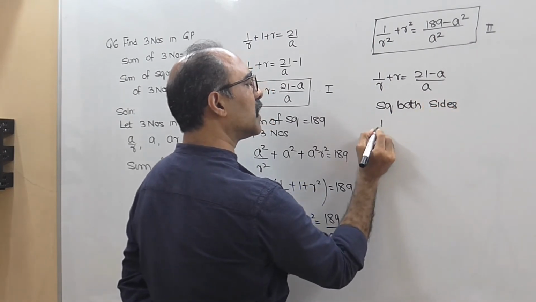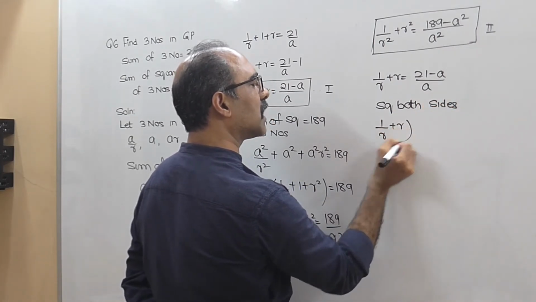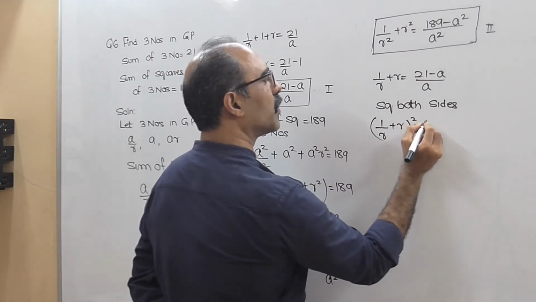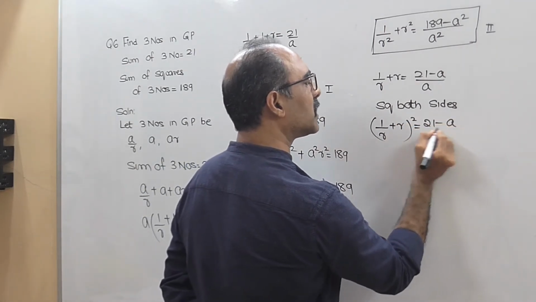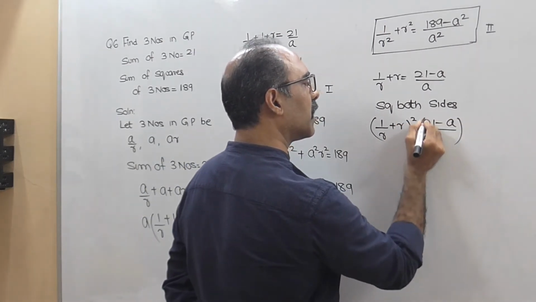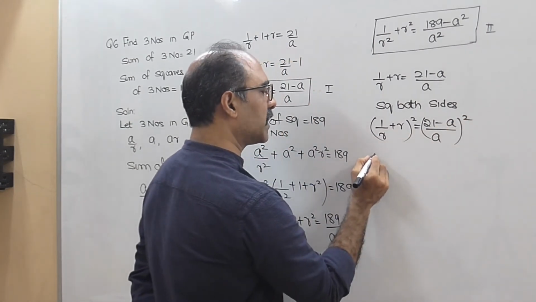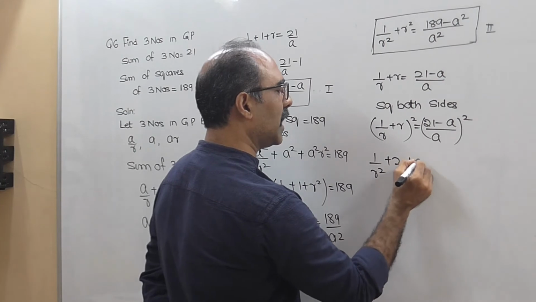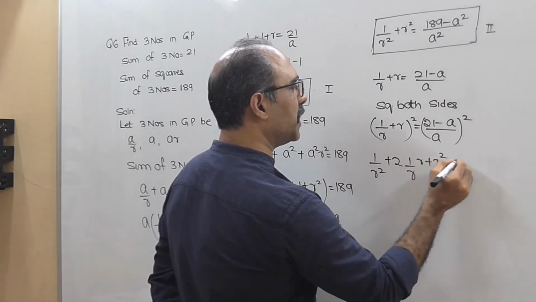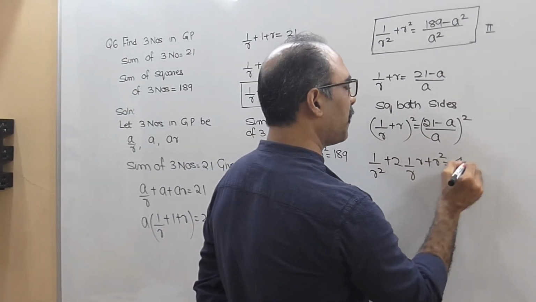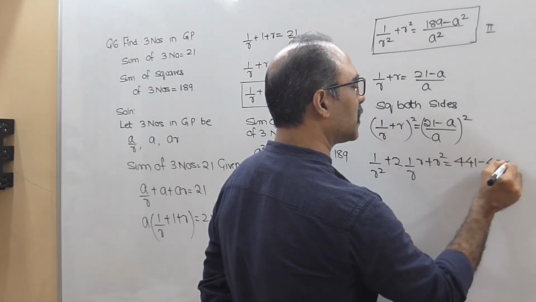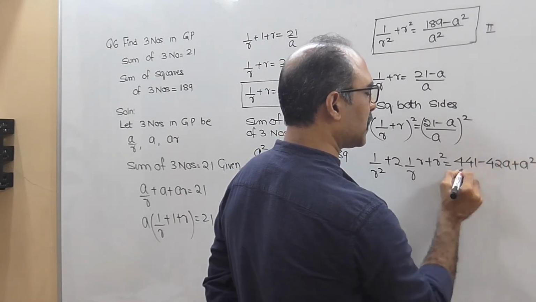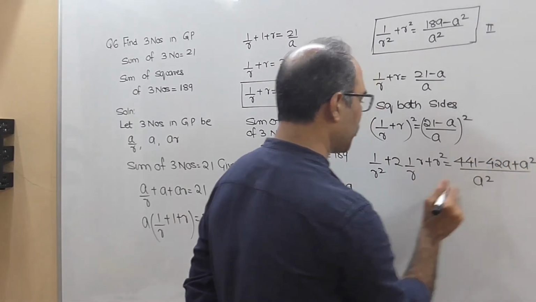If you square both sides, you get 1 upon r plus r the whole square equal to 21 minus a upon a the whole square. अभी इसको खोलो. A square plus 2ab plus b square. I think this is 441 minus 42a plus a square upon a square.